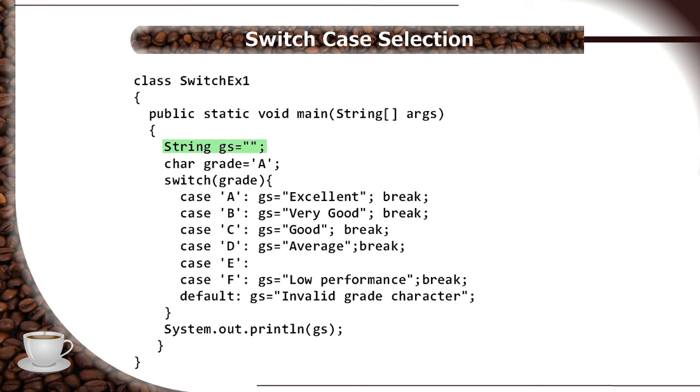One can easily follow this example by watching that a string variable gs, which will contain the performance related note, has been set on the basis of a char variable grade for case A, B, C and D. Later for case E and F, the same settings have been done. The default case, which is reached when no other match is true, is actually an invalid case in this problem.